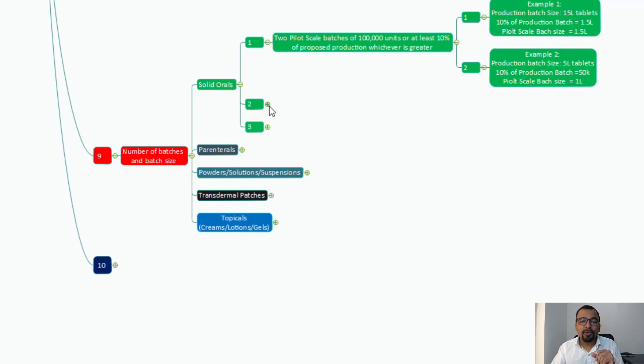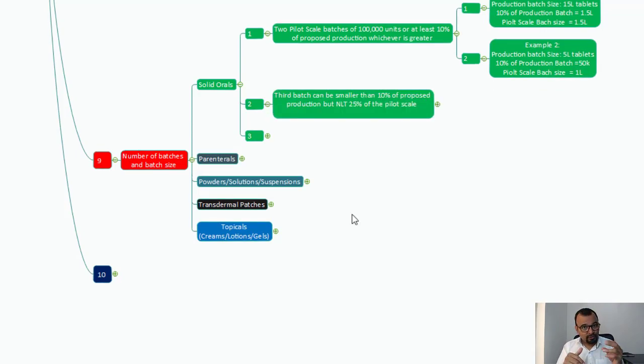The second important point is the third batch. So we talked about the first two batches. What about the third batch? The third batch can be smaller than 10% of the proposed production, but not less than 25% of the pilot scale batch. So it can be less than 10 percent of your production batch size, but it should not be less than 25% of your pilot scale batch. Let us understand with a suitable example, and here it is.